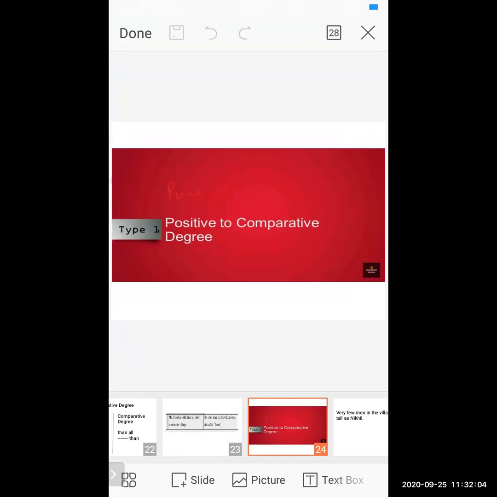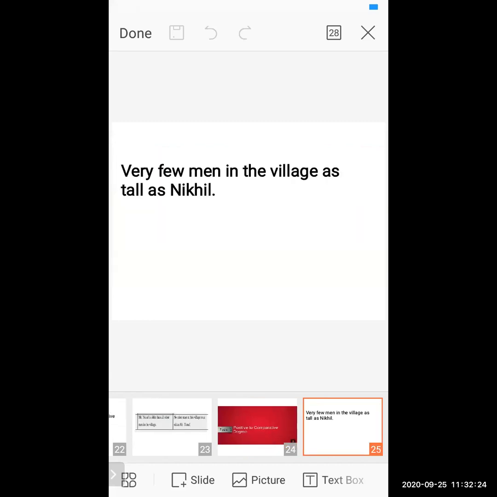Let us continue and see the further sentences, that is, positive to comparative. Till now we have seen superlative converted into positive as well as comparative. Now we will see the positive sentence converted to the comparative. First, you have to identify the sentence.